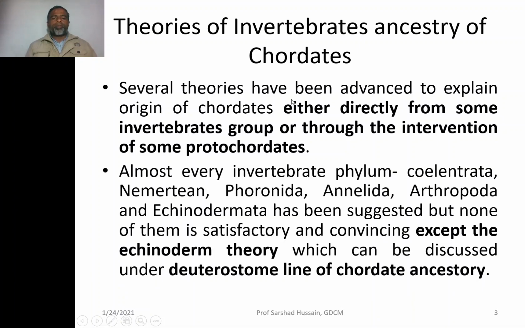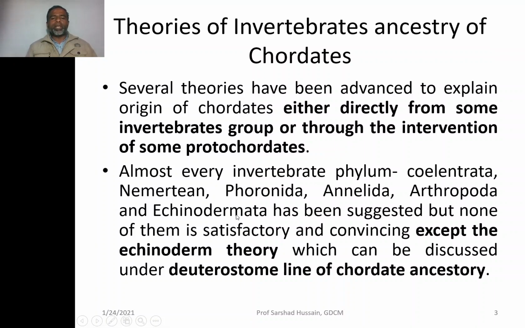While looking at the possible group which can be held as the ancestor of the chordates, all groups are tried, like phylum Coelenterata, Nemertea, Phoronida, Annelida, Arthropoda, Echinodermata.